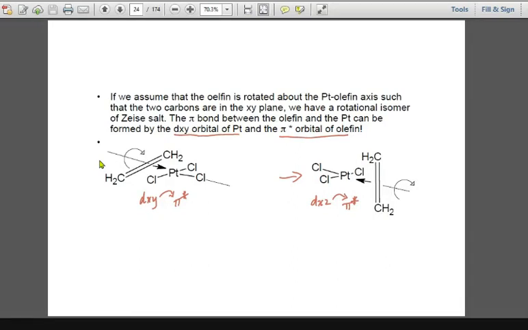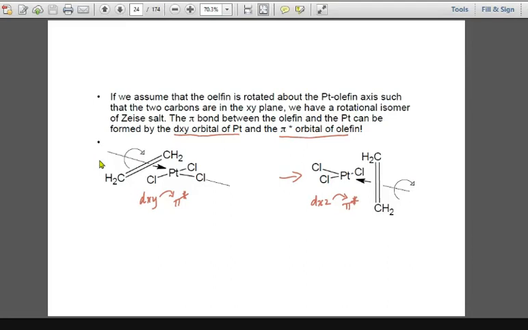Okay, now the alkene is bonded to the metal platinum in the xy plane, but the orientation of the substituent, or the electron density of the double bond of the alkene, is along the z-axis. Clear hai?